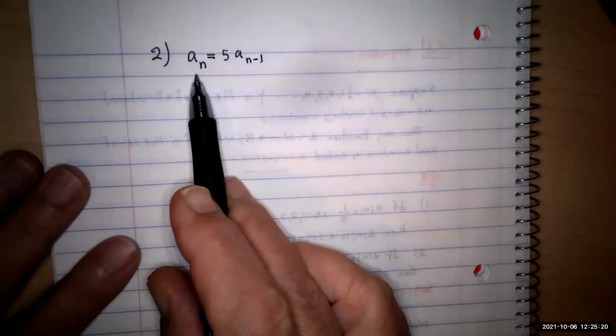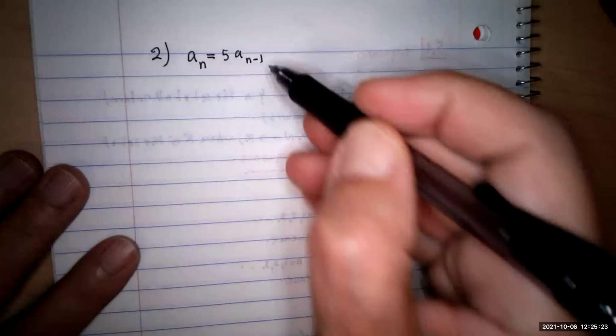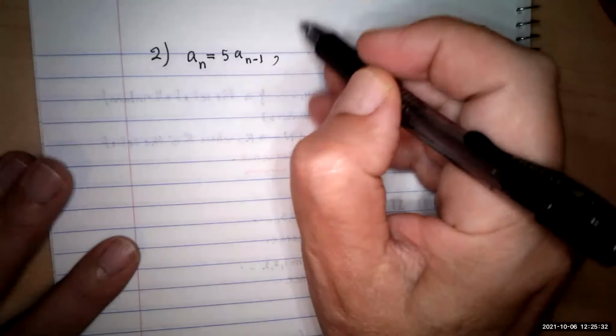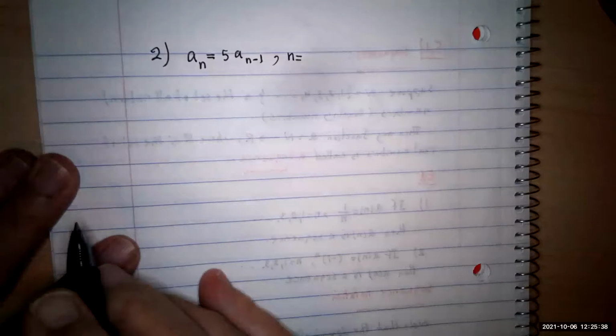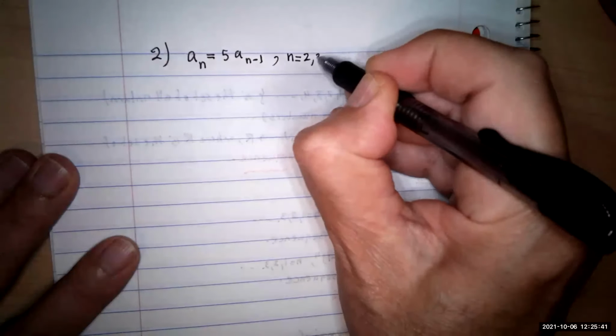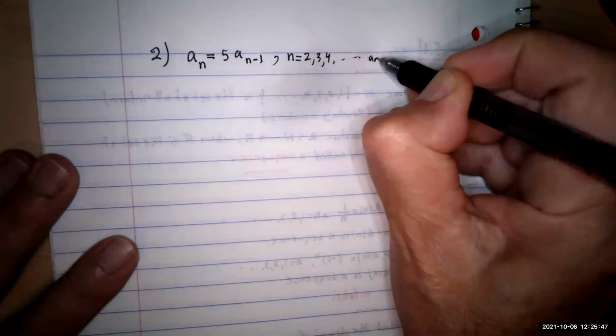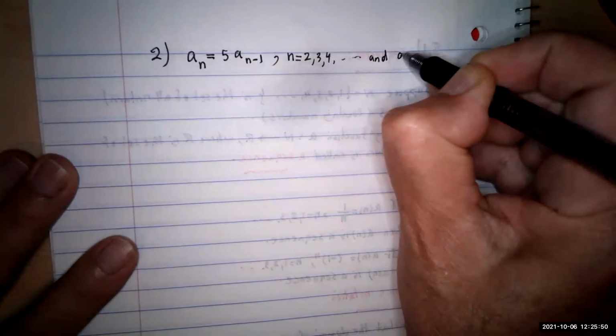They give you this one. They say the sequence is defined by this relation: an is equal to 5 times a(n-1), for n equal to 2, 3, 4, etc. And then one more condition. The other condition is that they give you the first term: a1 is equal to 2.